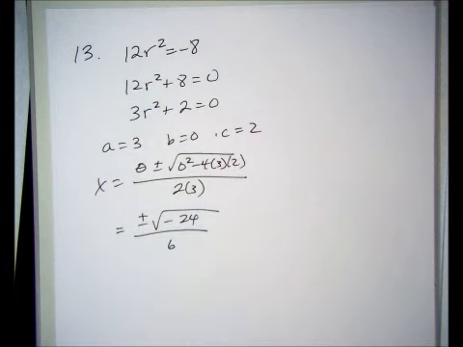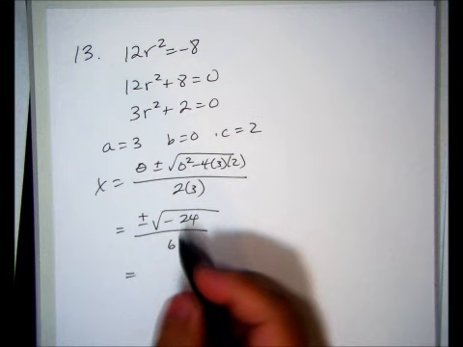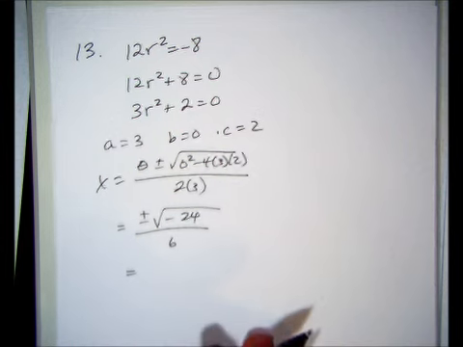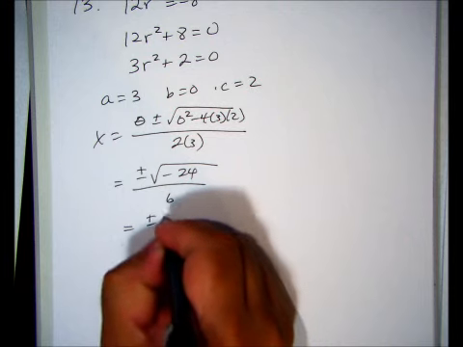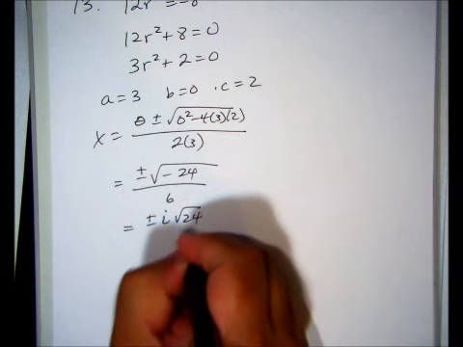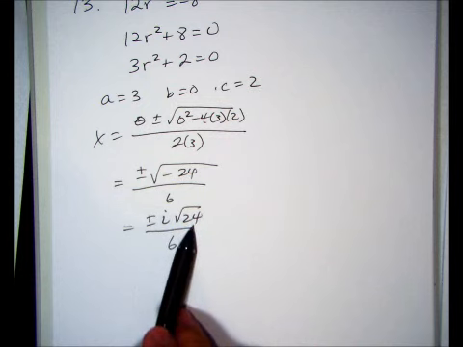Alright. Remember, when a discriminant is negative, you're going to have imaginary answers. And this is the reason. If you have a square root of negative, you're going to get imaginary. In my class, you're not allowed to leave a negative in a radical. So I'm going to take it out as i. Now I'm doing this separately. You don't have to do it separately. Square root of 24 can also be simplified, right?